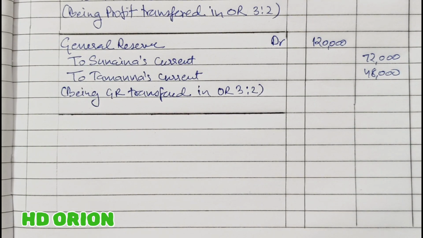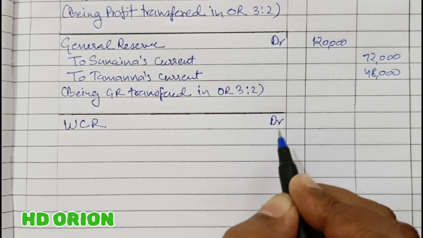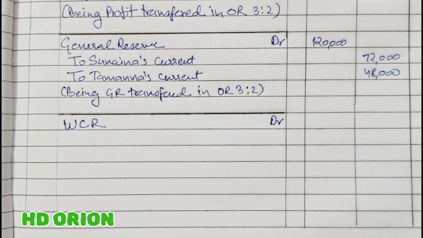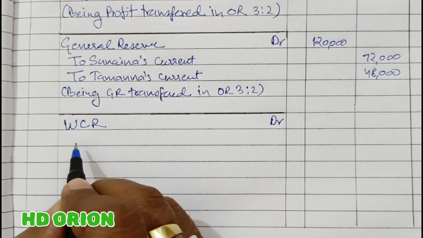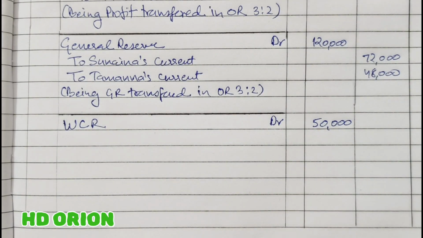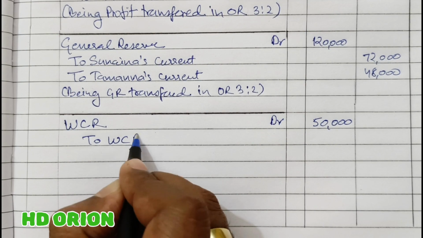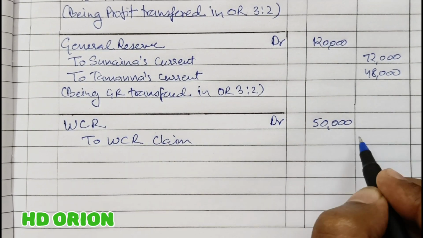Also, there is workman compensation reserve. So this reserve will be transferred to old partners. So workman compensation reserve account debited, but the firm has decided to keep 20,000 rupees for future out of this workman compensation reserve. So out of rupees 50,000, 20,000 will be kept with the firm and remaining 30,000 will be paid to the partners. So workman compensation reserve claim is determined.